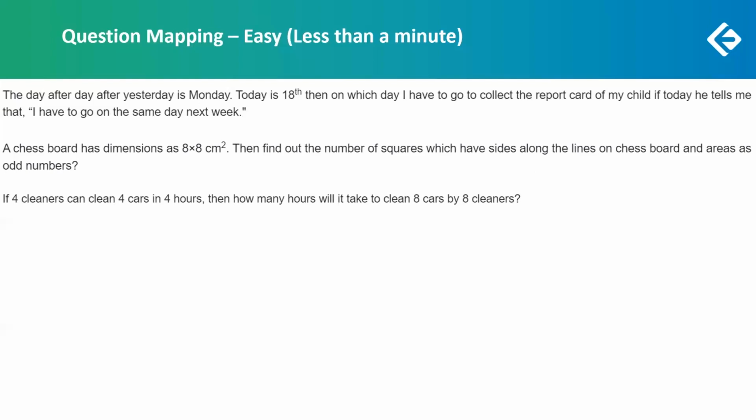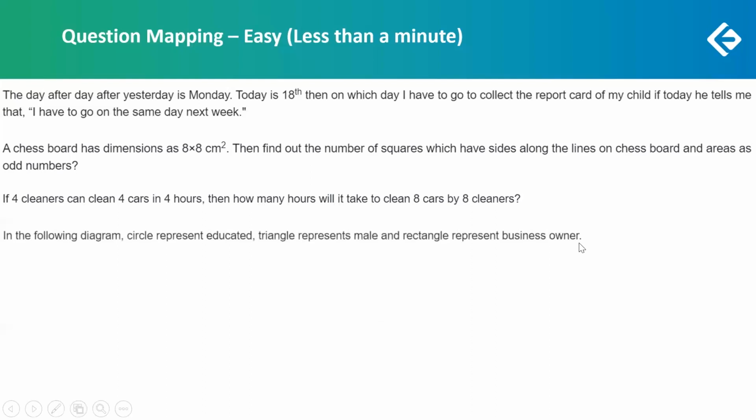There is a basic misconception or mistake that most students make, that they take the answer as 8 hours. No, it should be 4 hours only. Simple, easy questions. Now, there was a question on Venn diagram, a set theory kind of question. There were 3 diagrams given to you. One was a circle, then a triangle and a rectangle, and the meaning of that was stated already in the question. You just have to see which area they are asking.